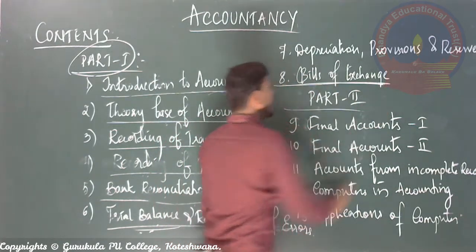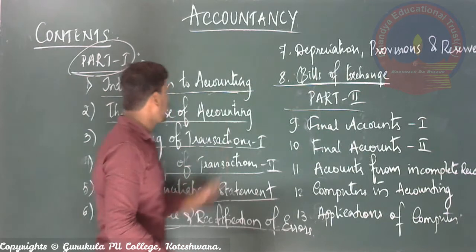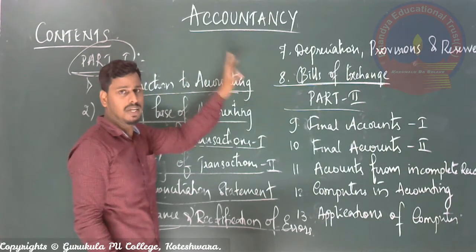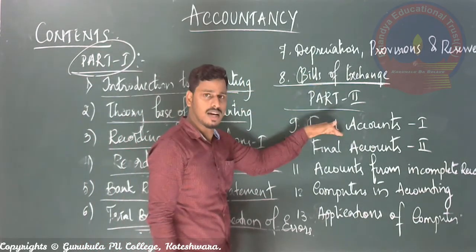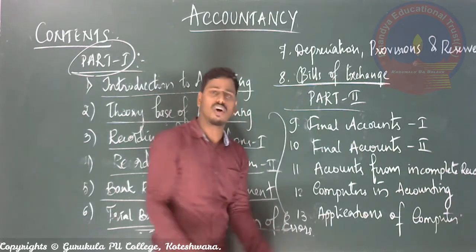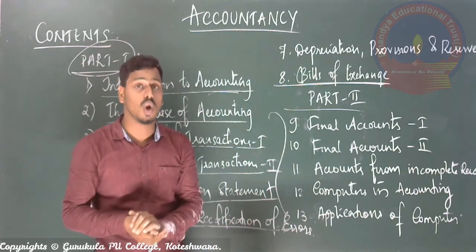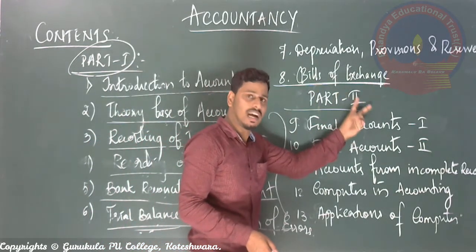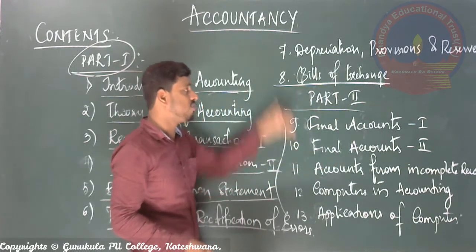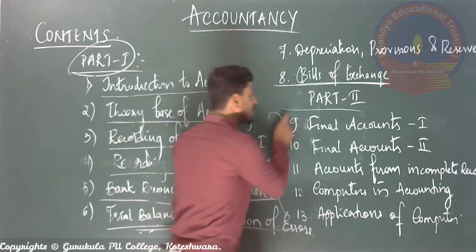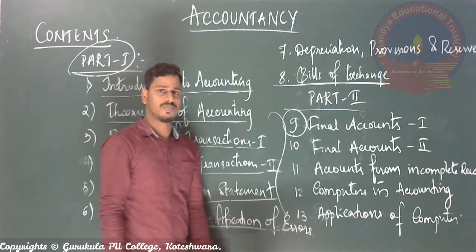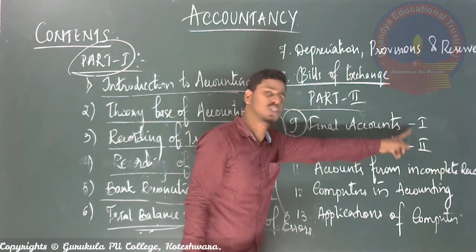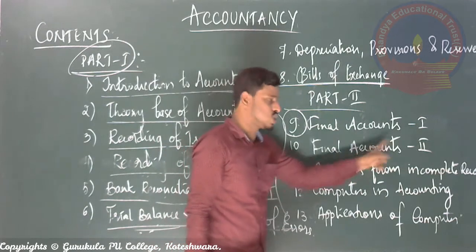So by discussing the eighth lesson, the first part of your accountancy will be over. First part means the first textbook of accountancy will be over, and the second part consists of the final stage of calculating profit as well as losses of the business concern. The ninth lesson, however it is in the second textbook, continues the chapters from the first part. Chapter number 9 says final accounts, and this is very important, right? Chapter number 9 is final accounts 1, and chapter number 10 is final accounts 2.